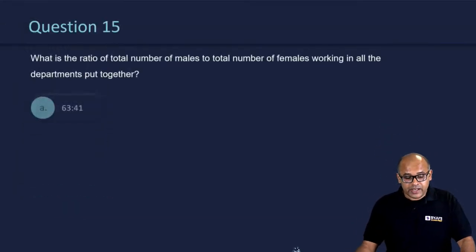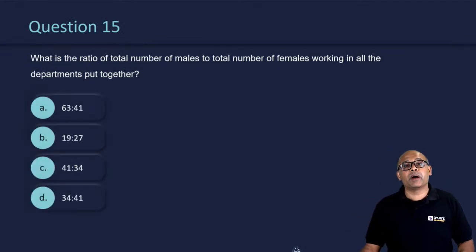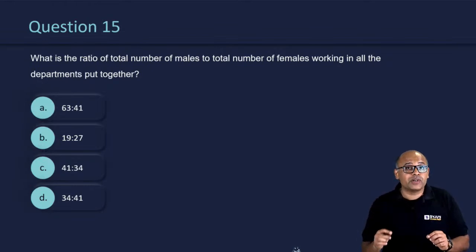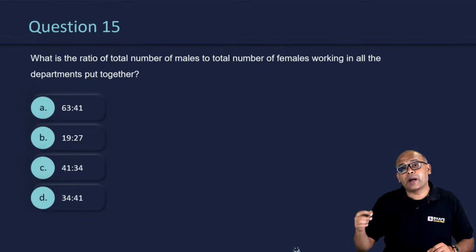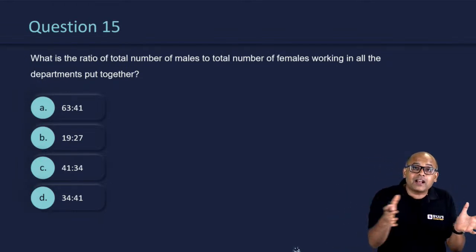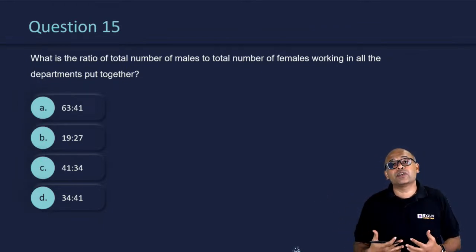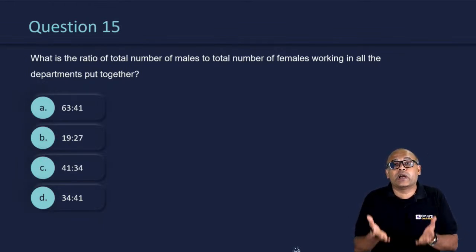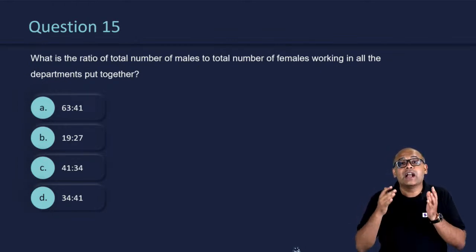And the last question is, what is the ratio of the total number of males to total number of females working in all departments put together? Now, this question was actually lengthy and difficult because you should go to every department, calculate the number of males, calculate the number of females, then add the males, add the females, then find the ratio. Even I left this question in the exam because I knew this will take time. I can do it, but it doesn't make any sense spending 3 minutes on this one question. So a lot of students like me would have seen this and left this question.